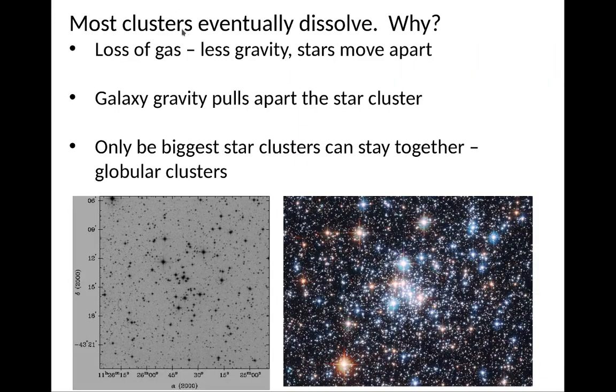Most of these clusters, once they lose their gas from the original clouds, start to dissolve. And why is that? Well, first of all, they lose a lot of gas. So gas is basically where most of the mass was, which means a lot less gravity. So stars start to drift apart. The galaxy also has its own gravity, and the galaxy's gravity also pulls apart star clusters. And only the biggest star clusters can stay together, and these are the so-called globular clusters. So they tend to be big and old.